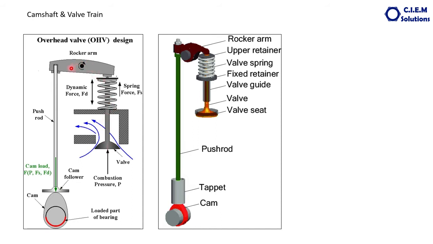So this is lifted here. When it is lifted here, because of the pivot action, this comes down. When it comes down, it presses the valve against the spring pressure,